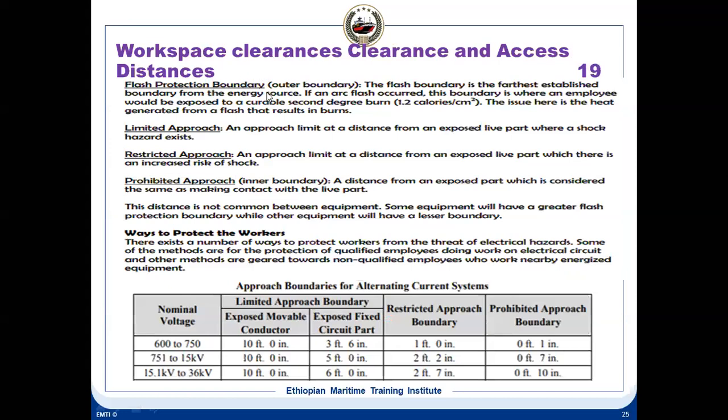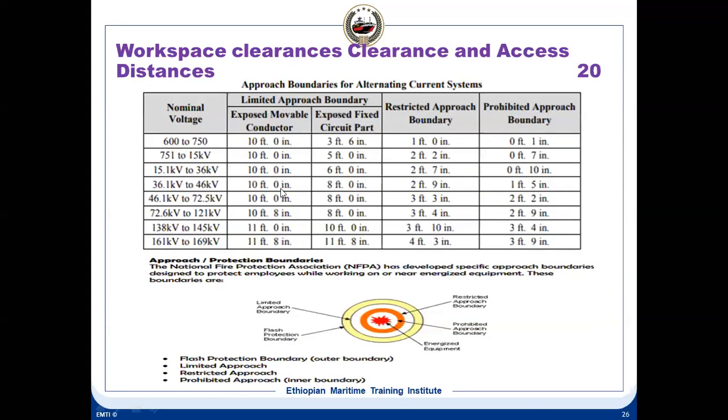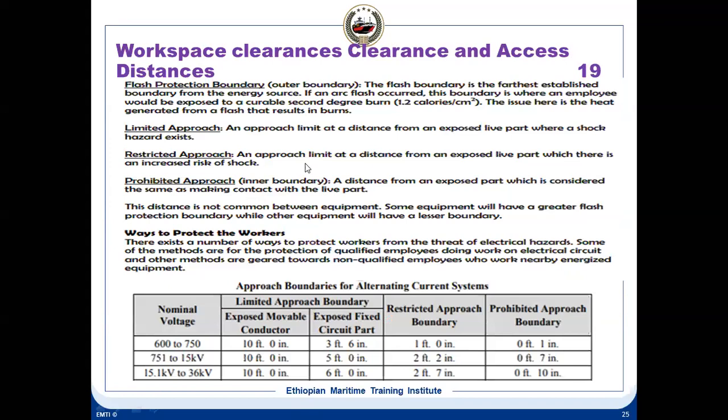So here, the flash protection boundary is the farthest established boundary from the energy source. You can see here, this is the flash protection boundary. This is the farthest one. This is the source, this is the energized equipment. And if an arc flash occurs, this boundary is where an employee would be exposed to a curable second degree burn. As I told you, this second degree burn is 1.2 calories per centimeter squared. This 1.2 calorie, what I told you yesterday, is the energy your fabric can absorb, okay? Calories per centimeter squared.